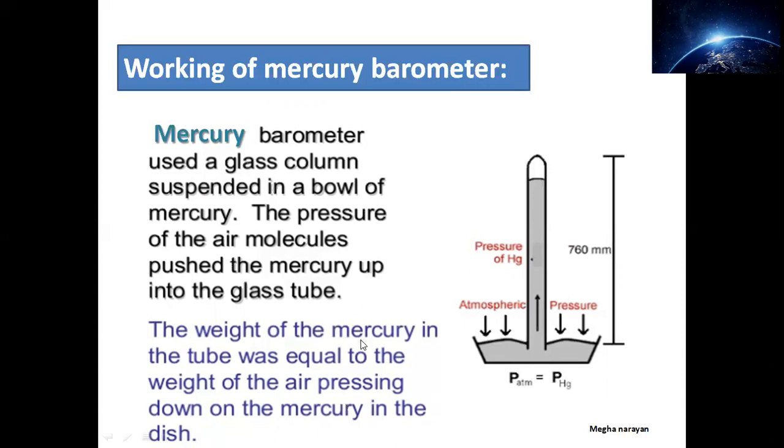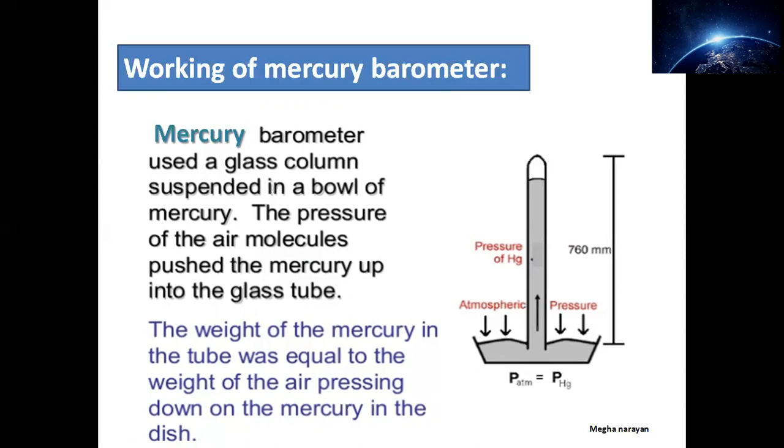The weight of the mercury in the tube is equal to the weight of the air pressing down on the mercury in the dish. That means, in a simple way, whatever mercury is there inside, the weight of this mercury is equal to the weight of the air pressing on the mercury in this bowl.